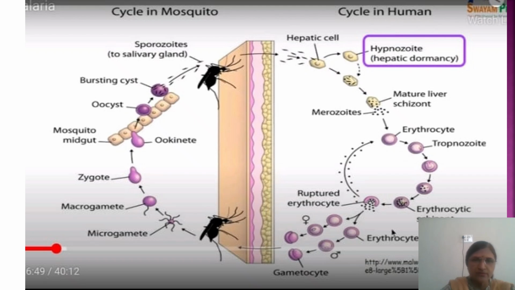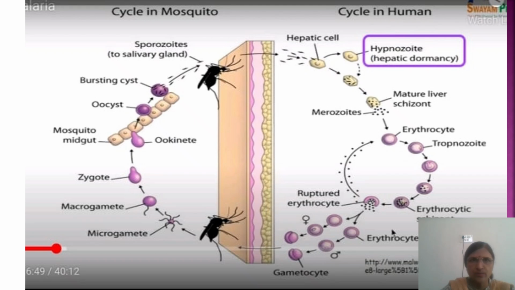Then the ookinete develops into an oocyst in the midgut of the mosquito. The oocyst will rupture and all the sporozoites are liberated and reach the salivary glands. With the bite to humans, this sporozoite form, the infective form, enters the human skin.